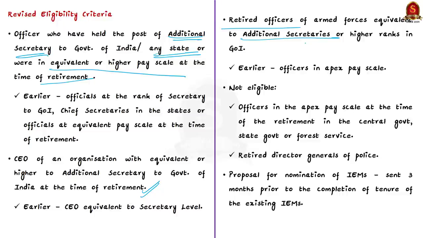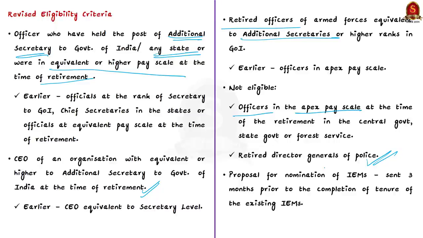Now, along with expanding the eligibility criteria, Central Vigilance Commission has also removed certain level of officers from the list of eligibility criteria. For example, it has removed the officers who were in the apex pay scale at the time of retirement in the central government, state government or forest service to be IEMs. And then the retired Director Generals of Police have also been removed from the list of eminent persons who could be considered for the empanelment as IEMs.